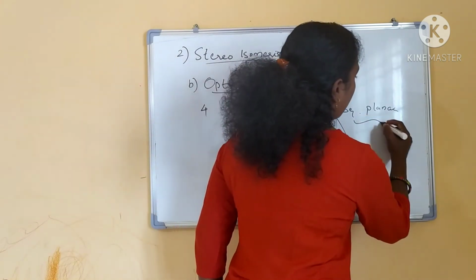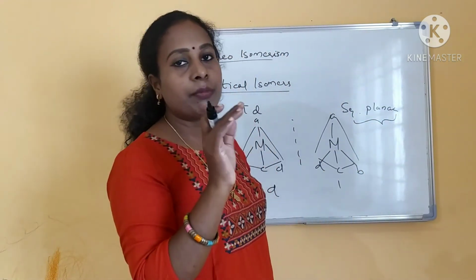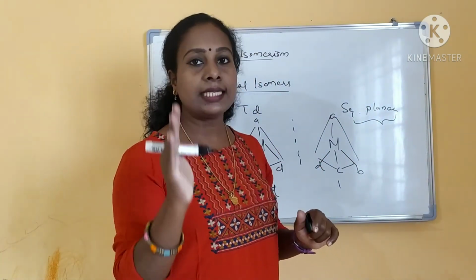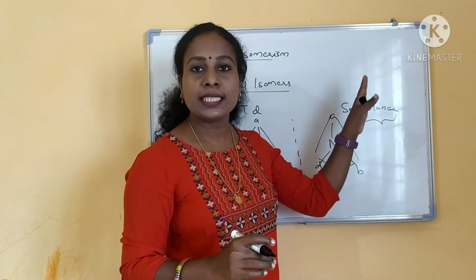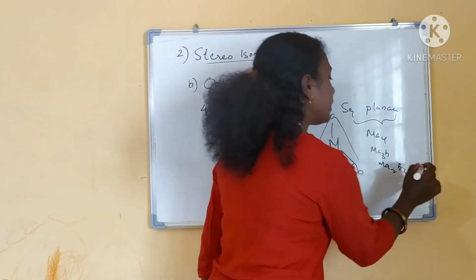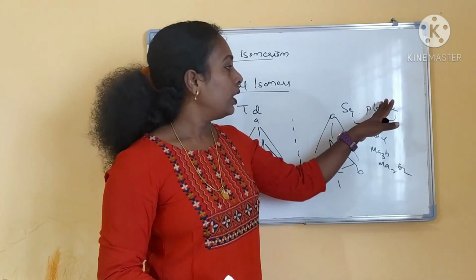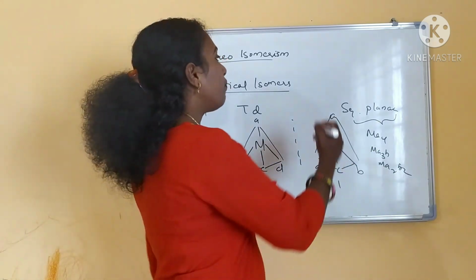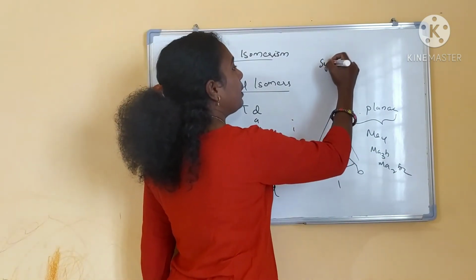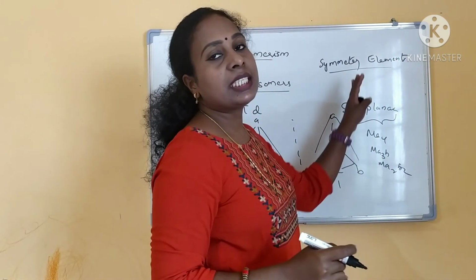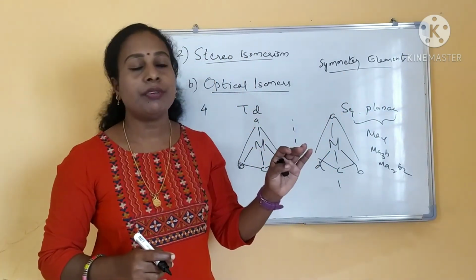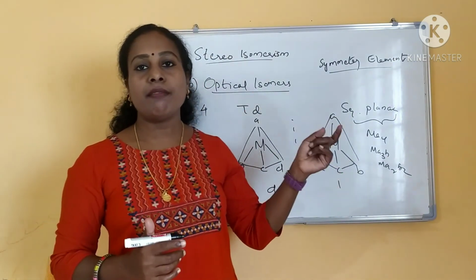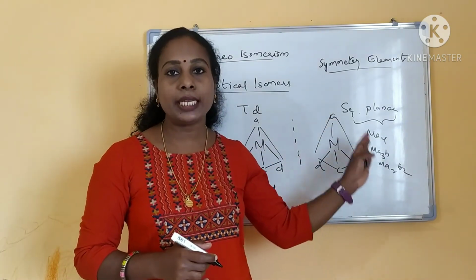And if you see square planar complex, whatever the type will be, MA4 type, MA3B type, MA2B2 type, cis-trans isomers. This square planar complex, you have seen the category, right? All these types, whatever the ligands may be, square planar complexes will not show optical isomerism. Why? Because if symmetry elements are present, that will be optically inactive. So square planar complexes will not show optical activity. Tetrahedral complexes will have non-superimposable object and image, so they will show the optical activity.